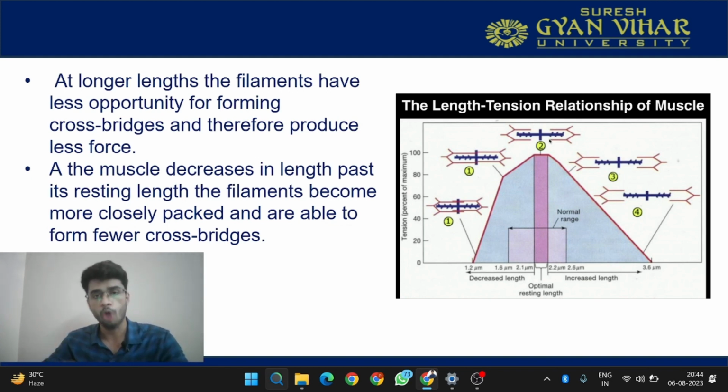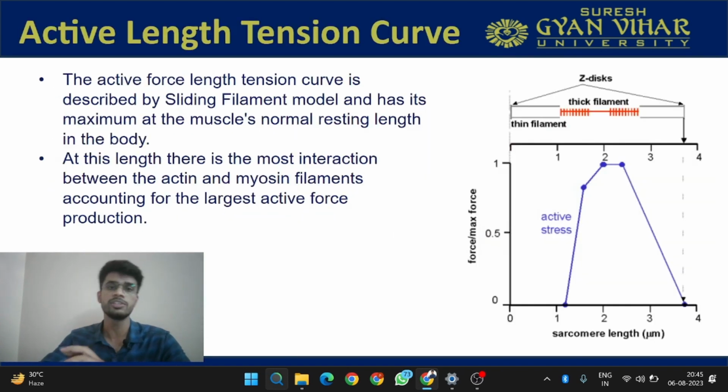It is optimal for the muscle to produce force when it is at its resting length. Maximum force will be produced at the resting length because it offers the maximum amount of cross bridge formation. So remember, this is what we get to know from the active length tension curve, that maximum force is present whenever the resting length of the muscle is present.